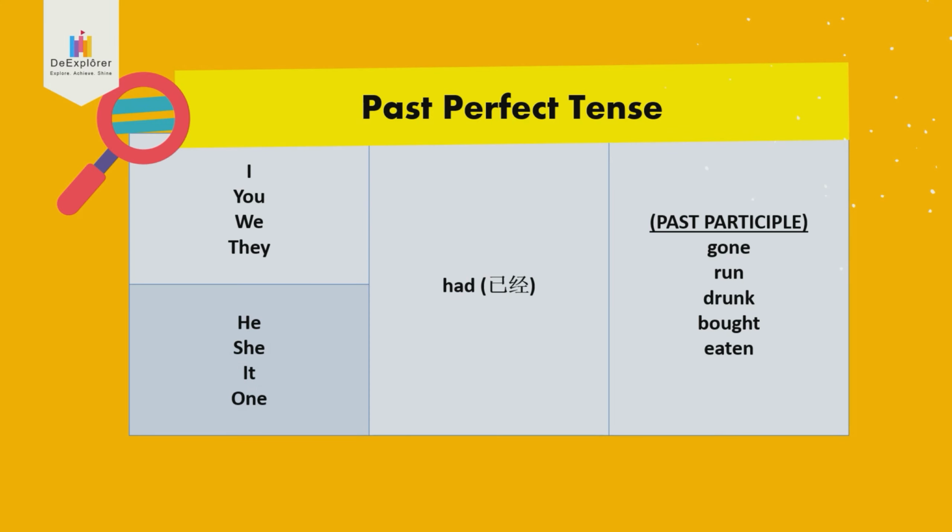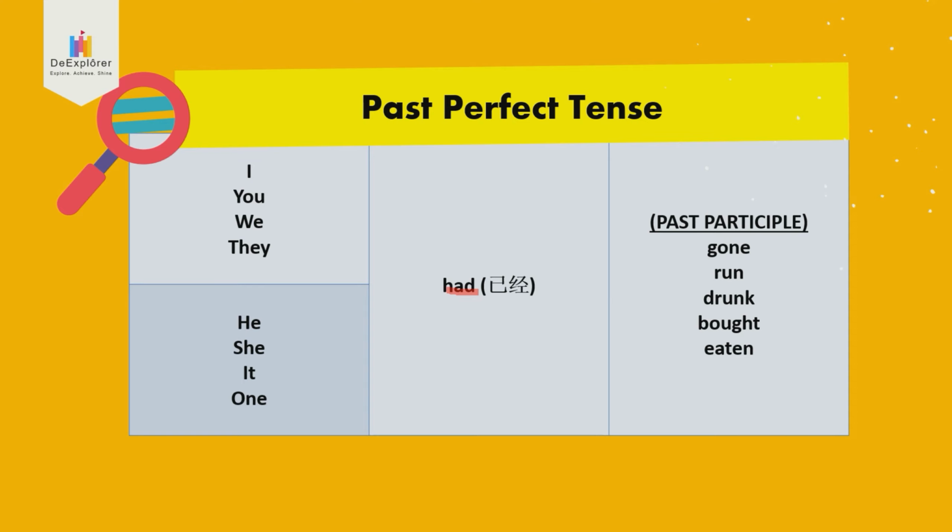So if you remember last week, we talked about present perfect tense. Present perfect tense uses has and have. Now, past perfect tense use had. So you see the word had, H-A-D, had. The had is the past tense for has and have. And the meaning is still the same.